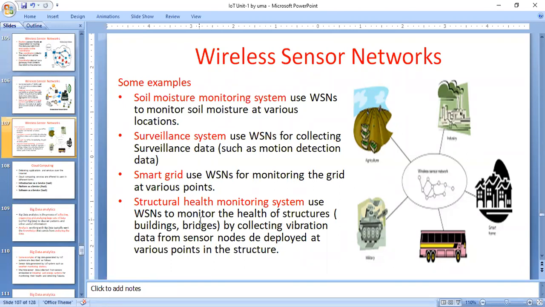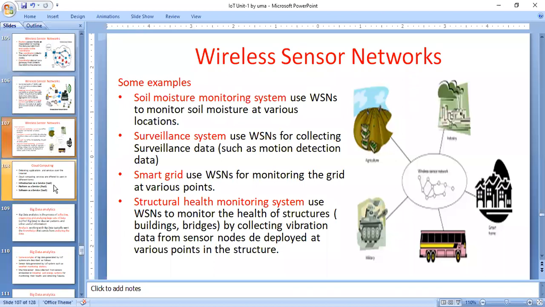Coming to the structural health monitoring system, also called the healthcare system, it also uses a wireless sensor network to monitor the health of a structure by collecting vibration data from sensor nodes deployed at various points in the structure. It can also identify the health conditions of a patient, with different kinds of information. That is wireless sensor networks application.